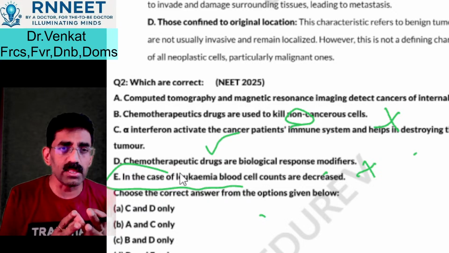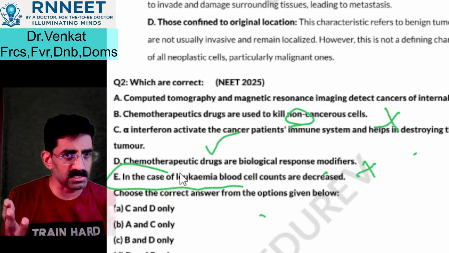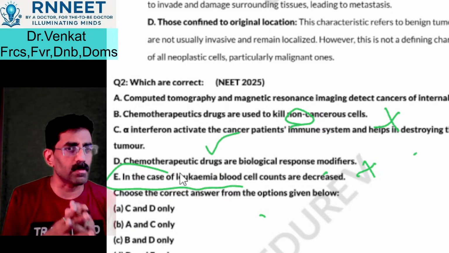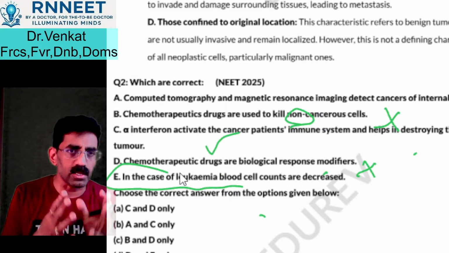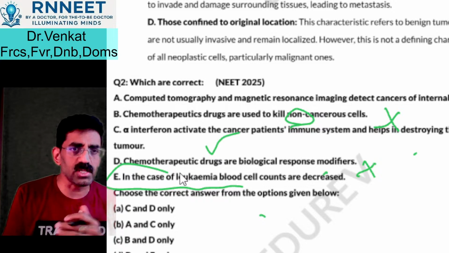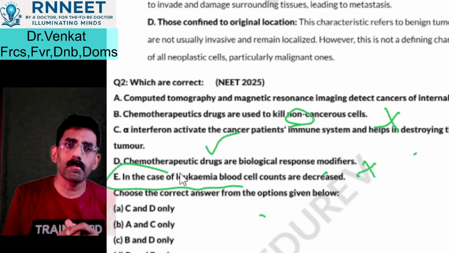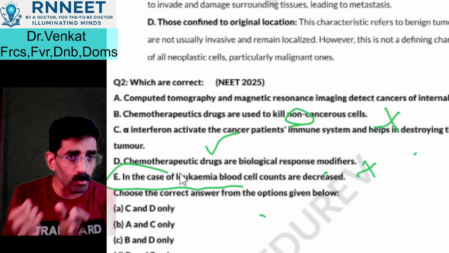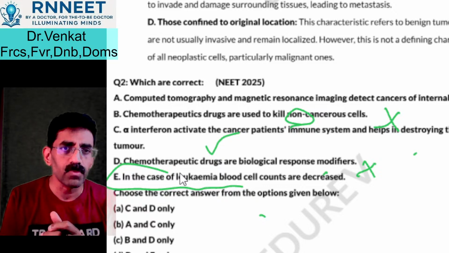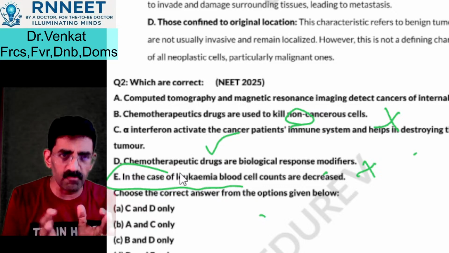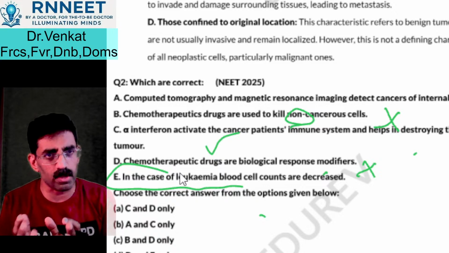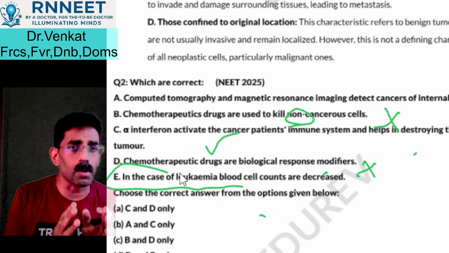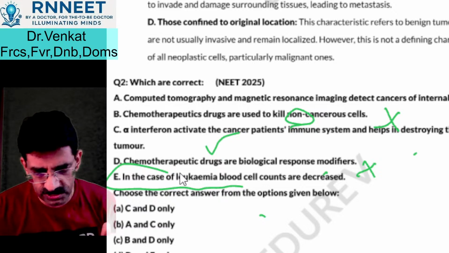When there is an abnormal increase in white blood cells, you can call that a type of leukemia. That could be either a lymphatic cell or a myeloid cell, that is produced by the bone marrow. If it is produced by the bone marrow, it is called myeloid leukemia, and if it is produced by the lymphoid cells, it is called lymphoid leukemia. So there are two types of leukemia. Leukemia typically means abnormal number of white blood cells.